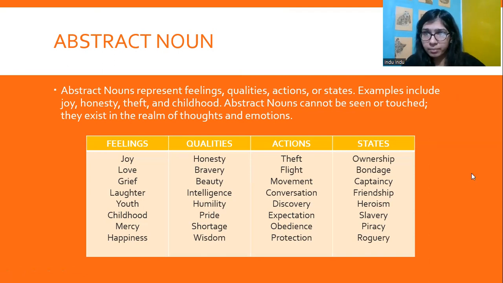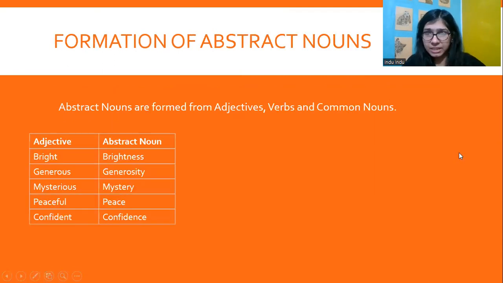Next, we move on to how abstract nouns are formed. Abstract nouns are formed from adjectives, verbs, and common nouns. So, for example, we know bright is an adjective. Brightness is the abstract noun for that. Generous is an adjective. Generosity is the abstract noun. Mysterious is an adjective. Mystery is the abstract noun. Peaceful, I had a peaceful day. That is an adjective. It describes your day. But peace is an abstract noun.